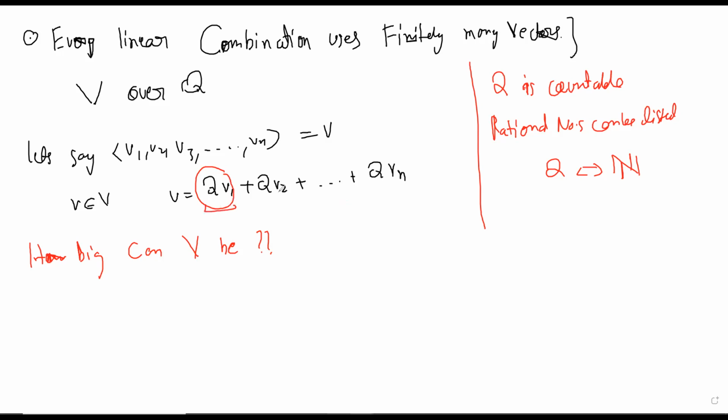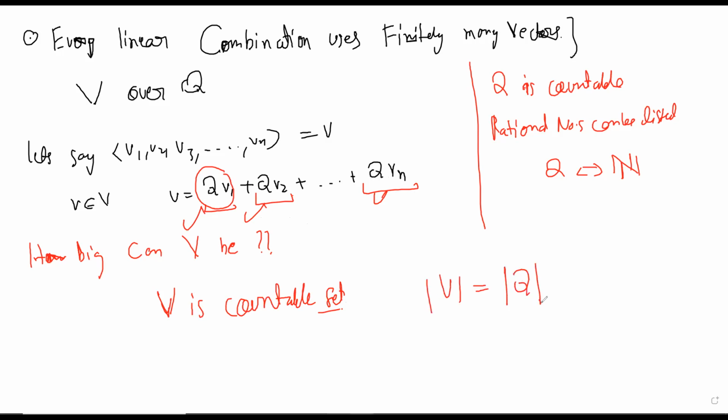You can list it, and then you can list this also, and similarly this also, and all in between. If this is a list, this is a list, and this is a list, then you can smartly merge these lists, and you can show that there are only countably many vectors. So V is a countable set. The size of V would be the same as Q in some sense. There will be a bijection.